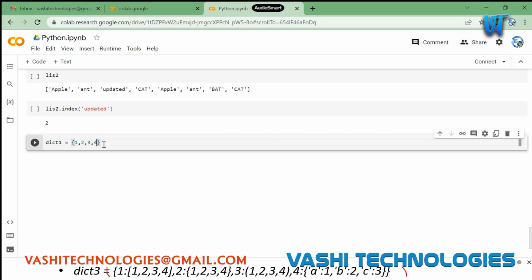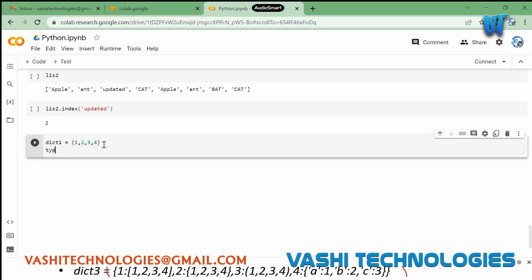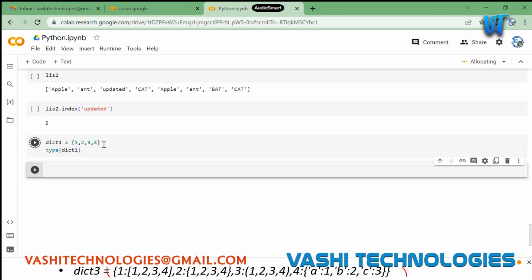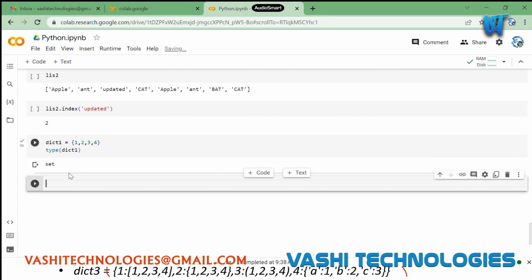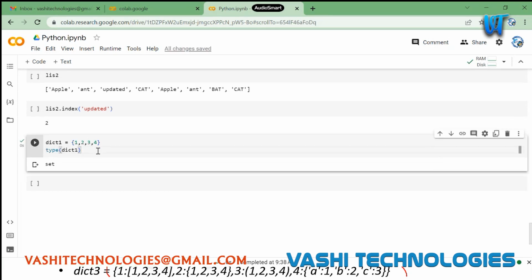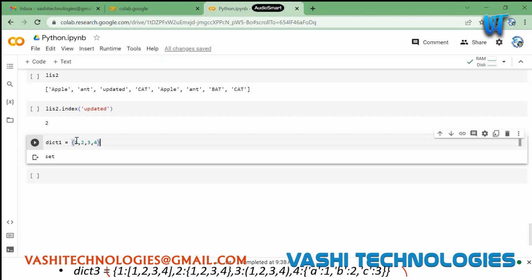So as I said, if you are not giving it as key value pairs, then Python will automatically treat it as a set. Okay, I think it's connecting to runtime. You can see this is treated as a set now. So the correct way to initialize a dictionary is we should always have key value pairs here.